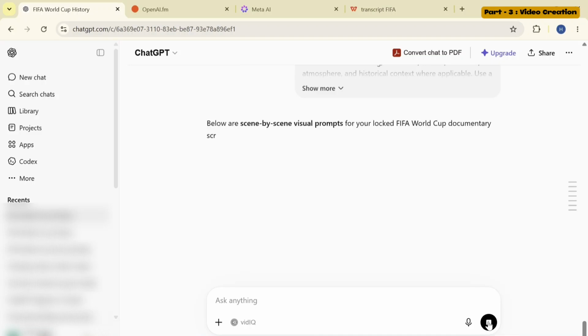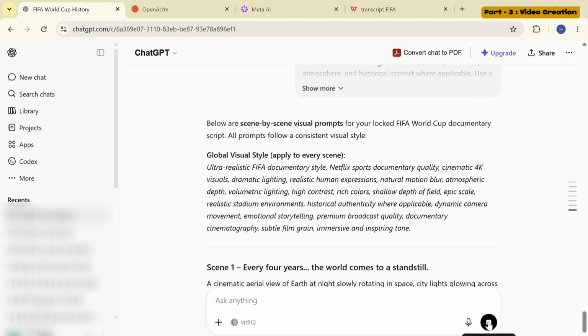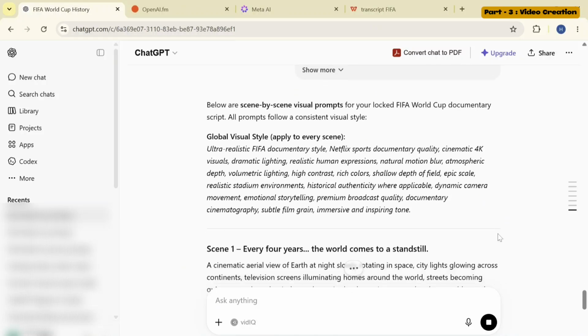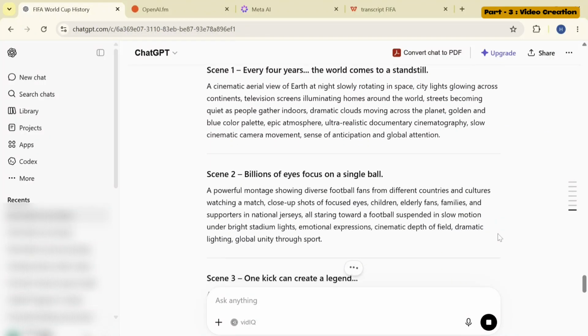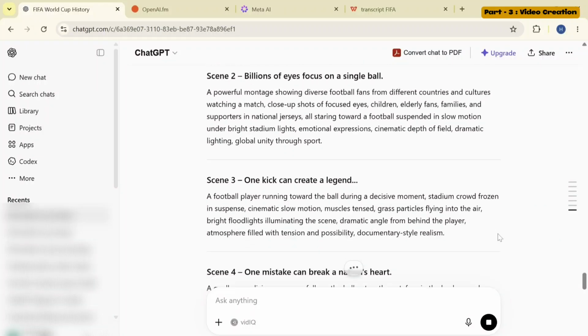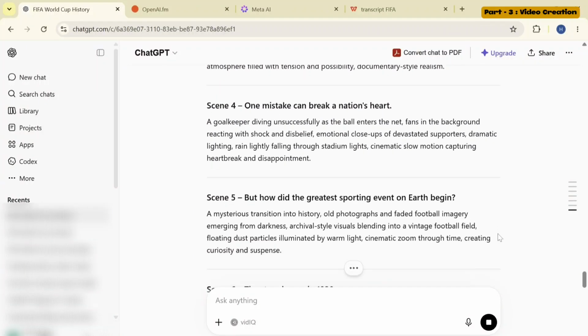Once you press the Enter button, ChatGPT will automatically analyze the script and determine how many scenes are required to be created for your documentary. And it will generate a separate prompt for each scene. As you can see, it has created prompts for all the scenes required for my complete documentary.